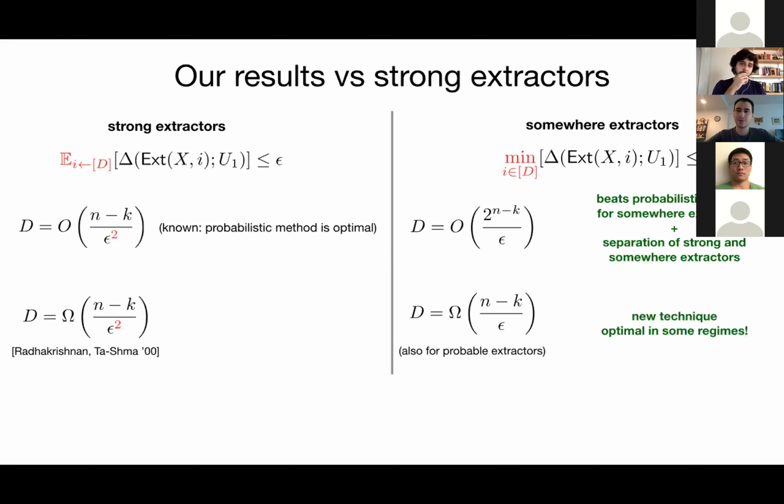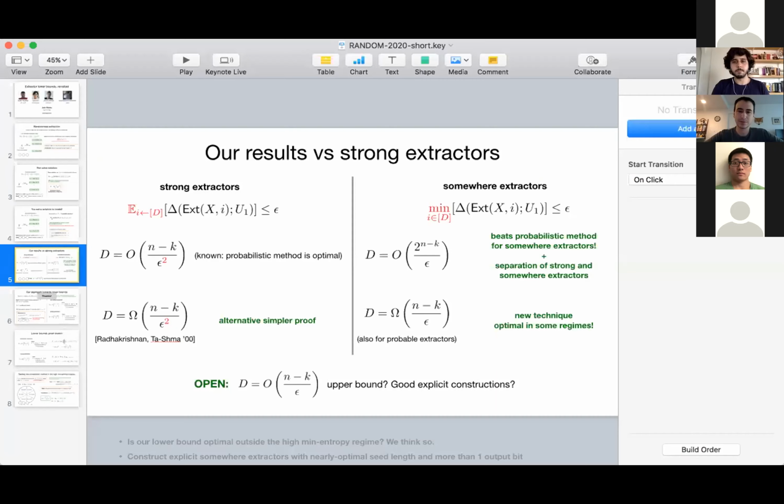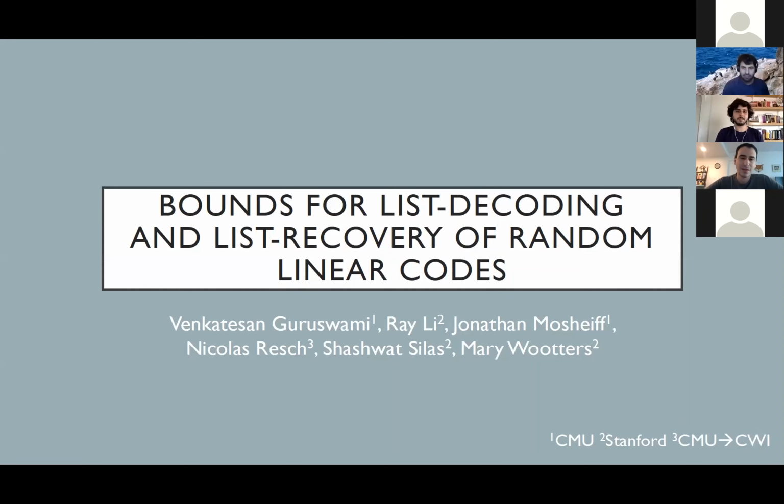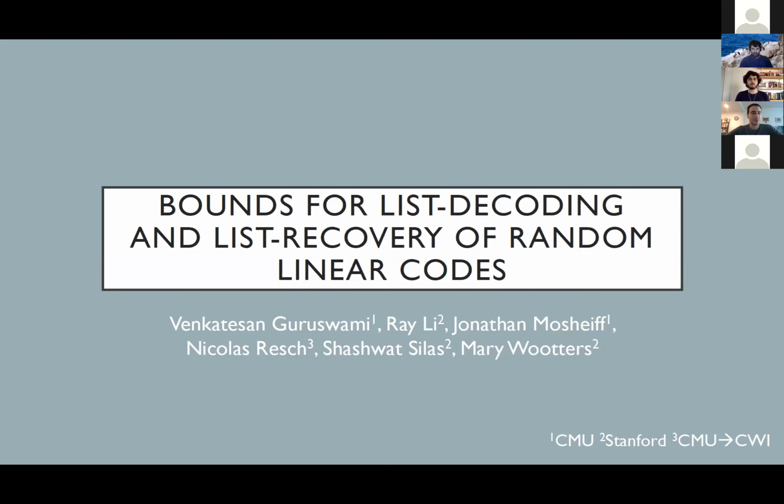Right, so maybe it's time to move to the third speaker. Okay, can you unshare your screen? Yeah, okay, sure. Thanks. Thank you. Now next we have Jonathan Mushairo, who's currently a postdoc at CMU. He's going to talk about list decoding, list recoverability of random linear codes.